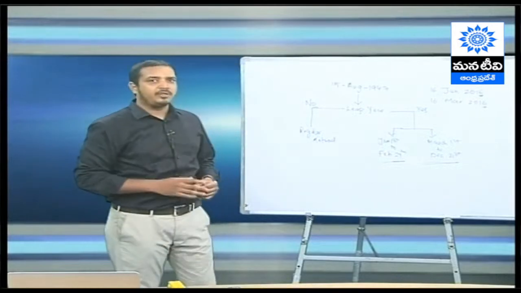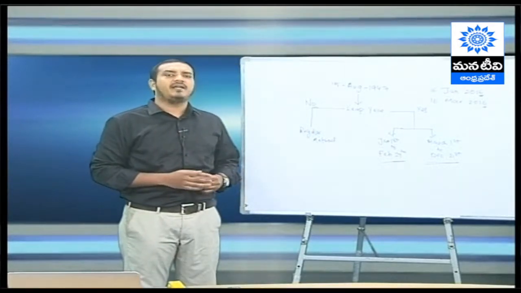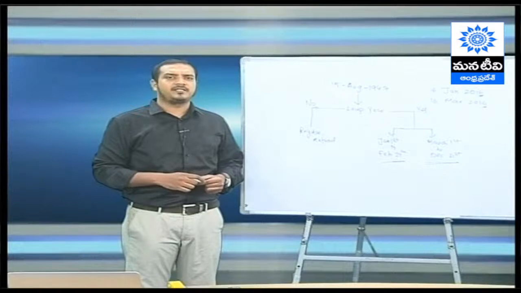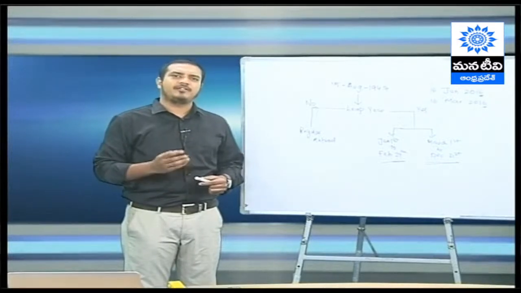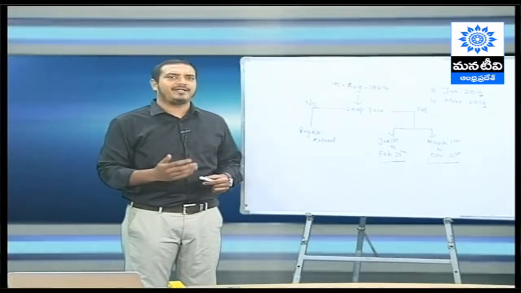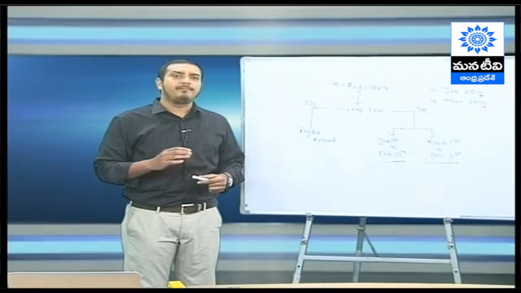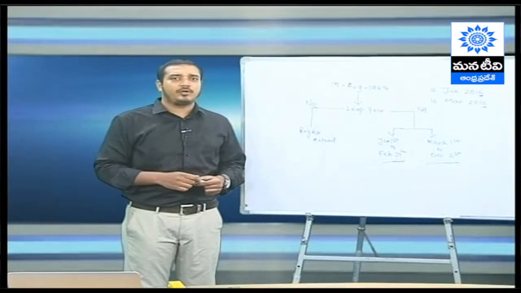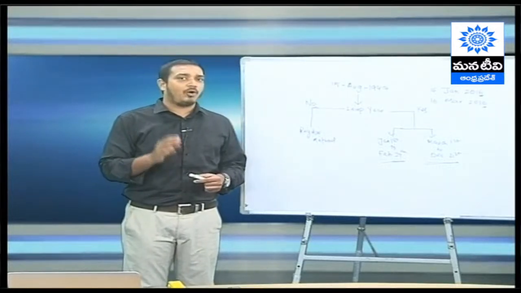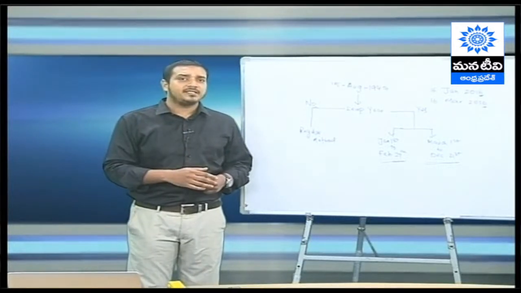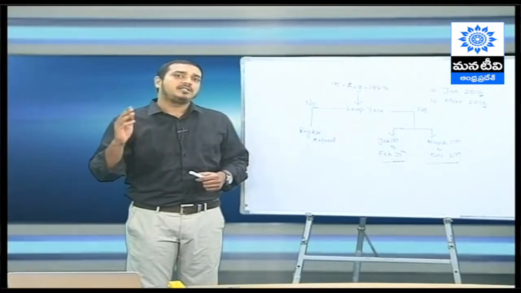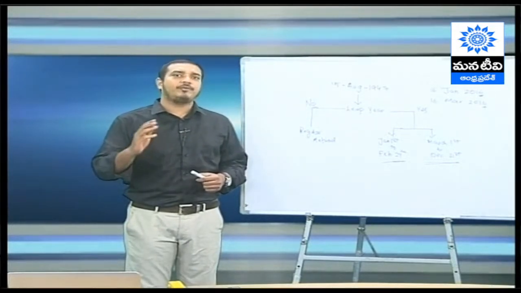So లీప్ ఇయర్ కండిషన్ మీరు ఎలా చెక్ చేస్తారంటే, remember all the 4 multiples are leap years. For example 4, 8, 12, 16, 20, 24, 28, 32, all the 4 multiples are leap years. But all the century years are not leap years. అంటే for example, all the 4 multiples leap years అంటే ఏమవుతుంది, 4, 8, 12, 16, 20, 24, 28, 32, it goes on. ఇవన్నీ లీప్ ఇయర్సే.